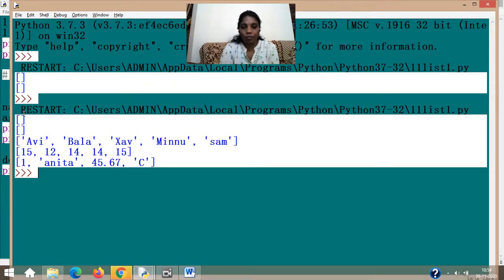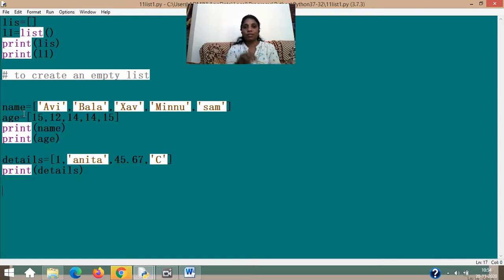And the age, 45 and so on, also came in another square bracket because that is also another list. So these are fixed values given in the list. Fixed values means I am creating a list inside my program then and there. The values need to be known earlier, but that's not the case now. What if I want to input the age just like I inputted the age in the previous one, but not in a variable, in a list?